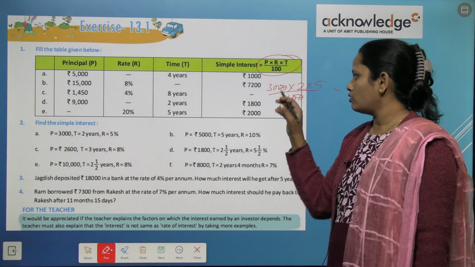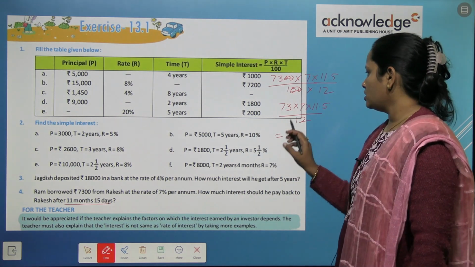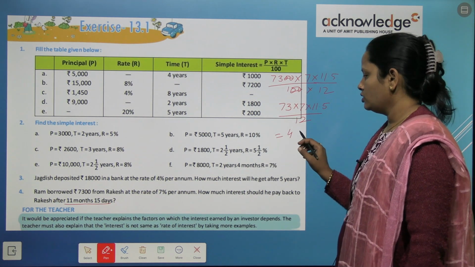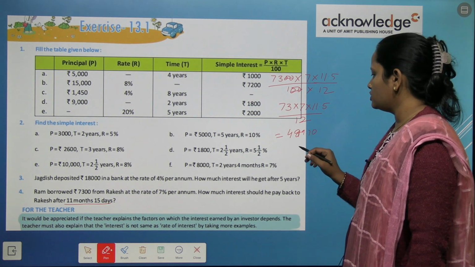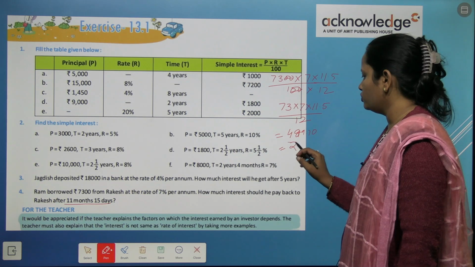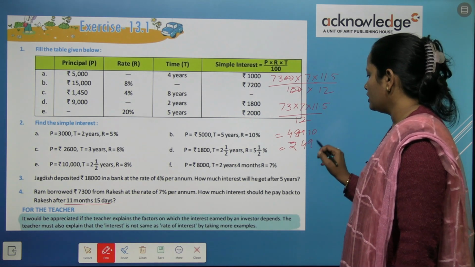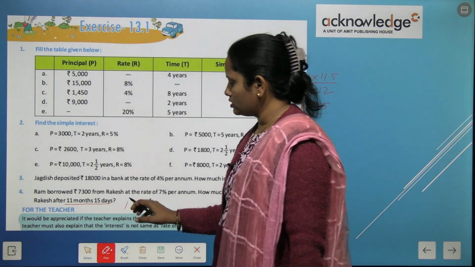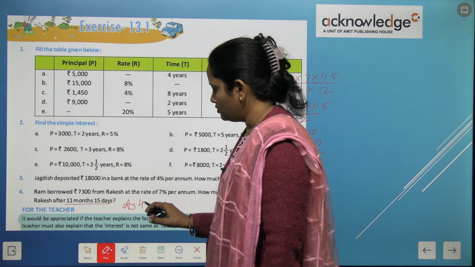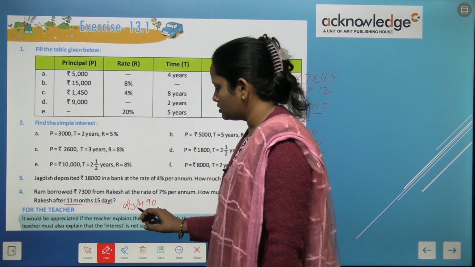So अब इसे हमने solve कर दिया है. So here children we are going to get 489.70 which will be rounded off to 490 rupees. So this is the answer, 490 rupees.